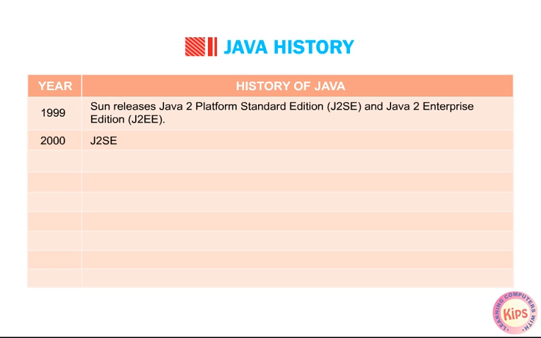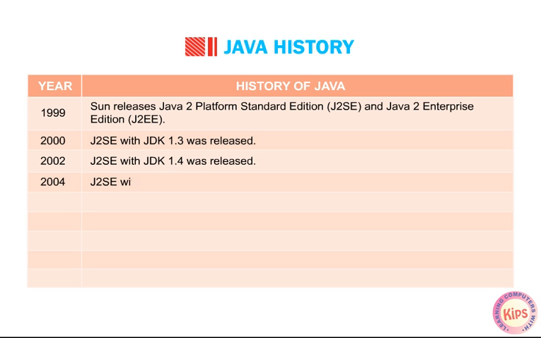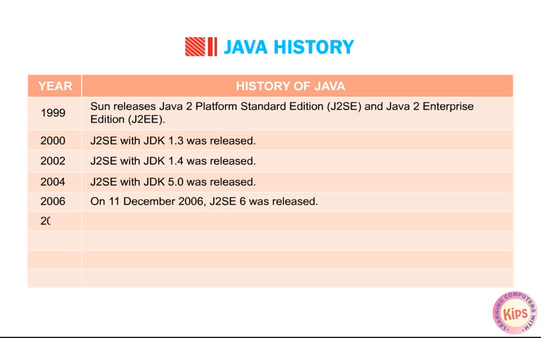2000. J2 SE with JDK 1.3 was released. 2002. J2 SE with JDK 1.4 was released. 2004. J2 SE with JDK 5.0 was released. 2006. On 11 December 2006, J2 SE6 was released.